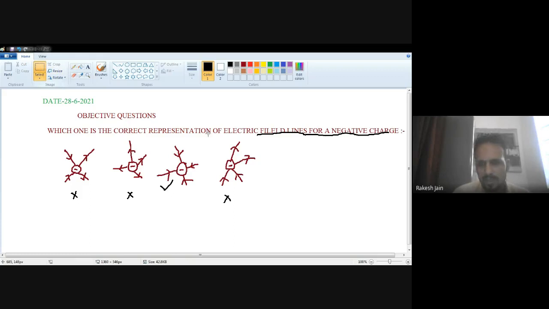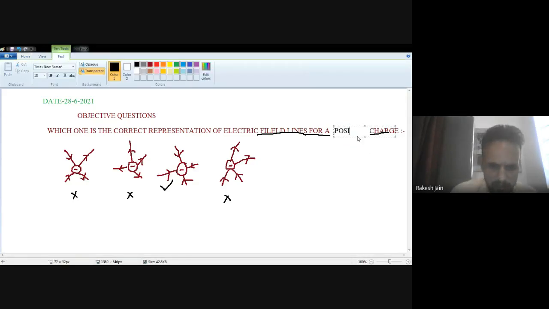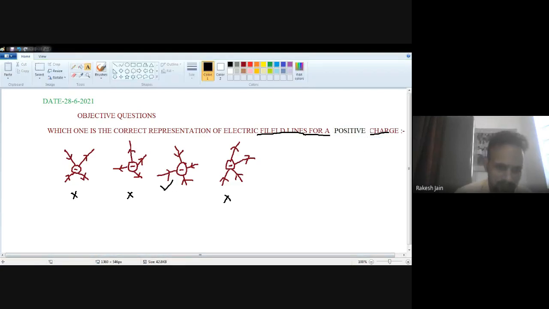Now the second question is, which one is the correct representation of the electric field lines for a positive charge? Then what should be the answer? Definitely the answer is B. Very good. Why is the answer B?